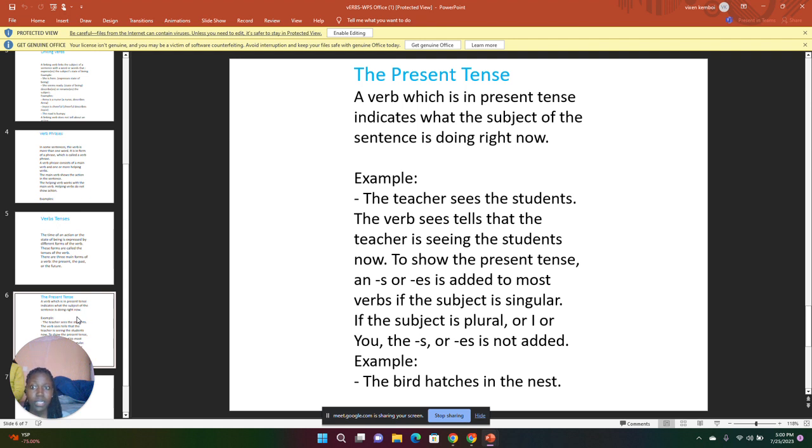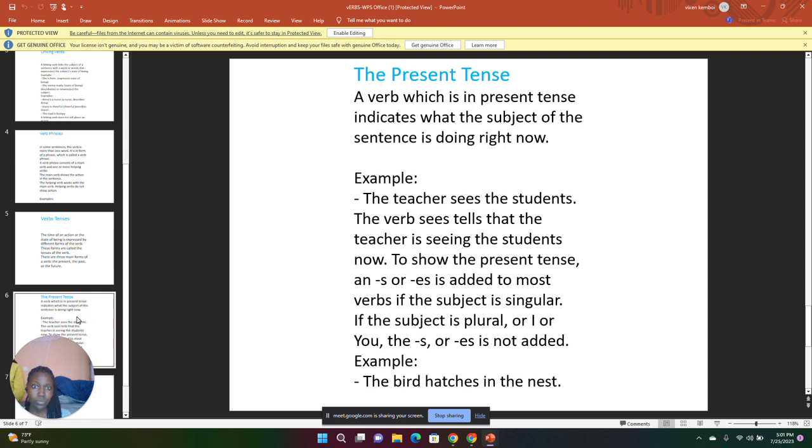We are going to look at some examples of the present tense. The first example is: the teacher sees the student. In this sentence, the verb sees shows that the teacher is seeing the student now. That means it's present. The teacher now is seeing the student.